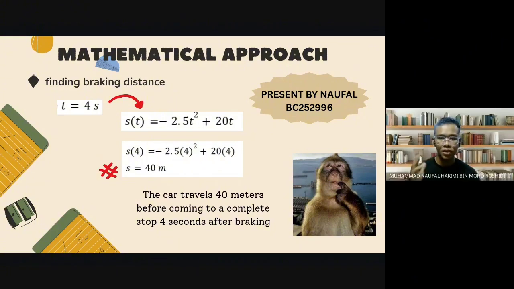Now we want to find the braking distance. As we know, the time taken for the vehicle to completely stop is 4 seconds. We have the distance function, so now we substitute t equals 4 seconds, which gives us the result: the distance is 40 meters.